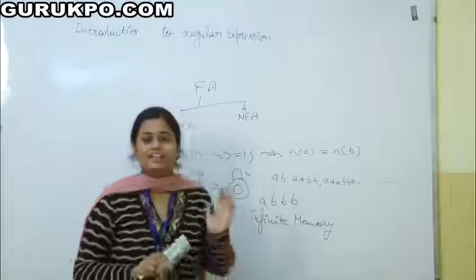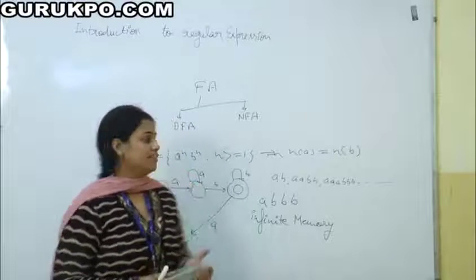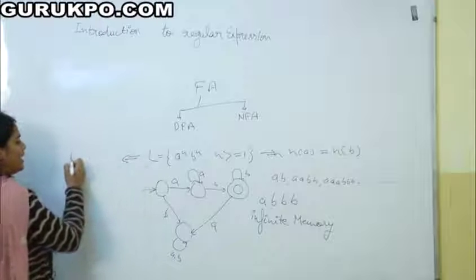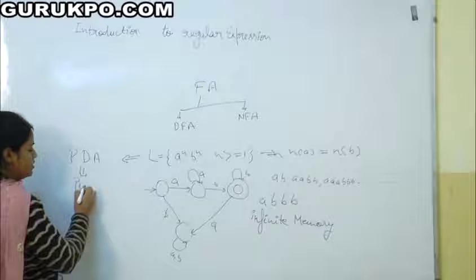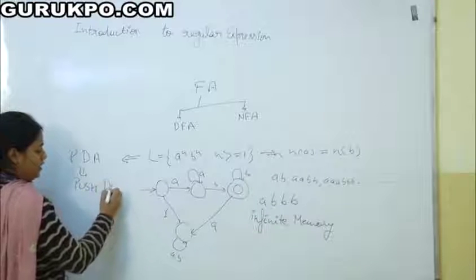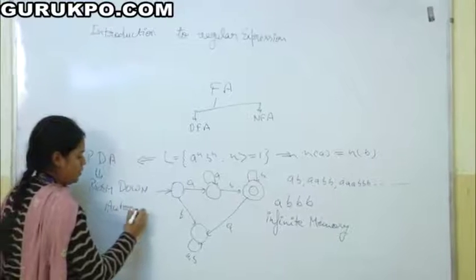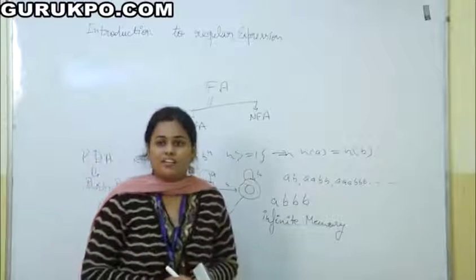That is why this problem can't be solved by finite automata. For solving this problem, we need another automata that is called PDA, which means pushdown automata, which has an infinite amount of memory.